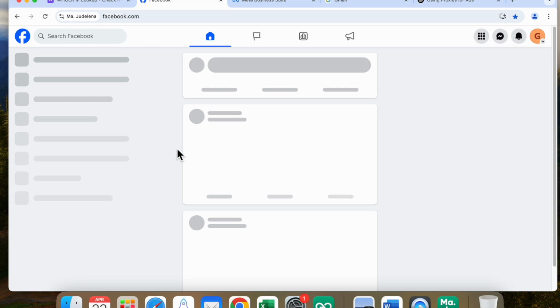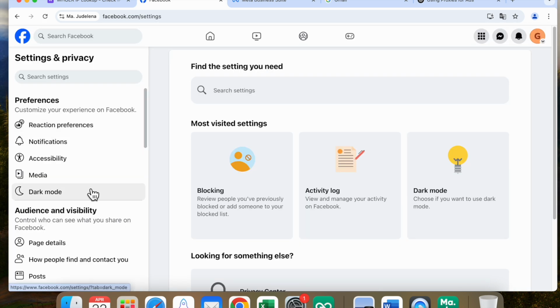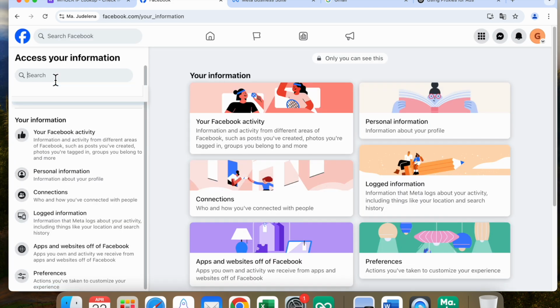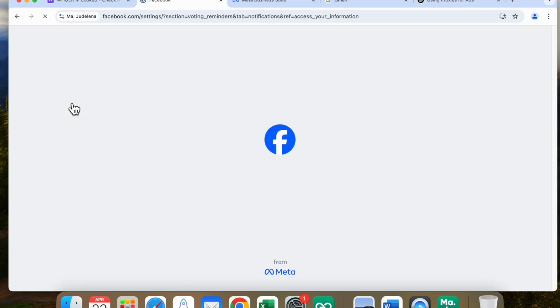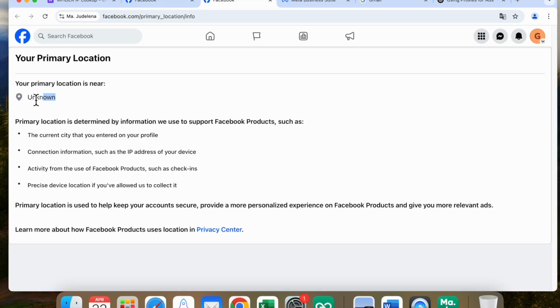If I go back here, settings, and then just type here, primary location, click enter, access your information. Let's type here primary location, and then I'll click this, voting location. So I will click this, your primary location. So you will see here that my primary location is unknown.